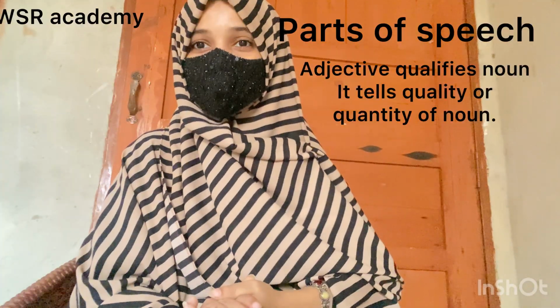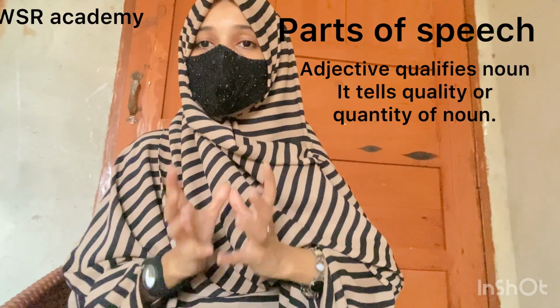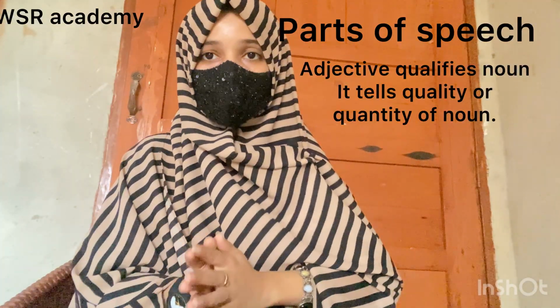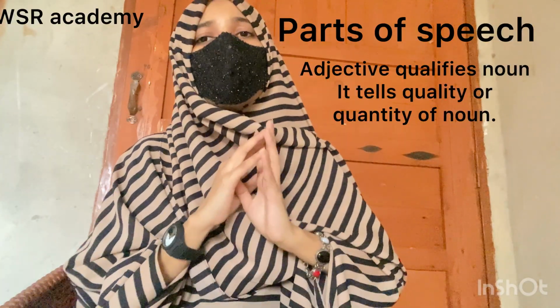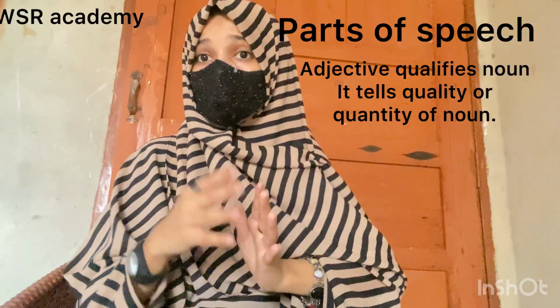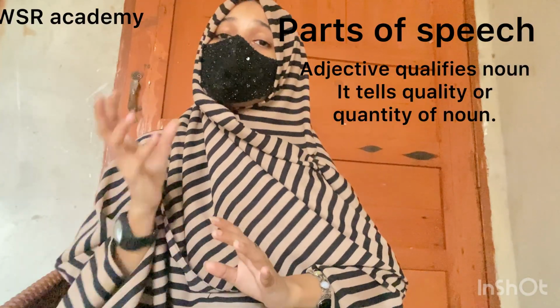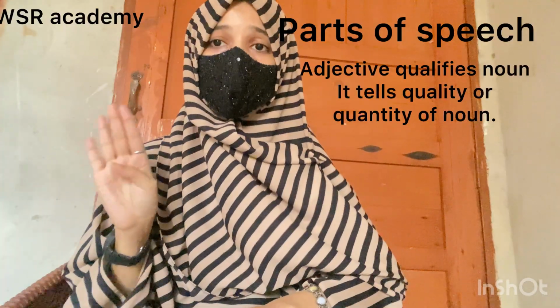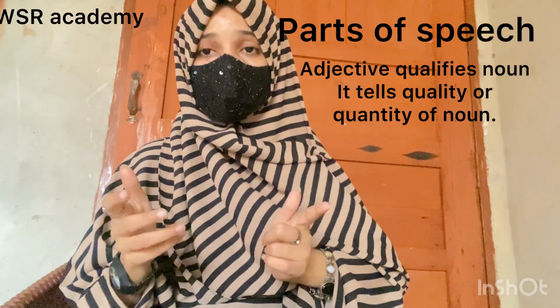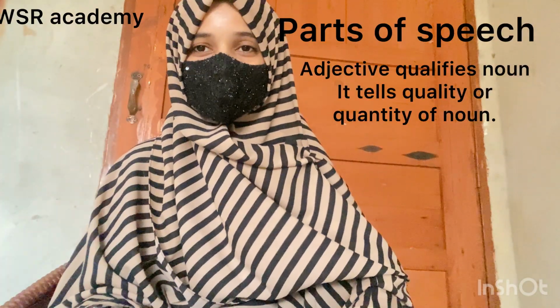She is beautiful, of course. So, adjective simply tells us about the quality of a noun. No matter if it's good quality, bad quality, normal quality, or anything. It also tells about the quantity, right? So, adjective simply tells quality: good, bad, black, white, tall, short, both. So many qualities are there in humans.